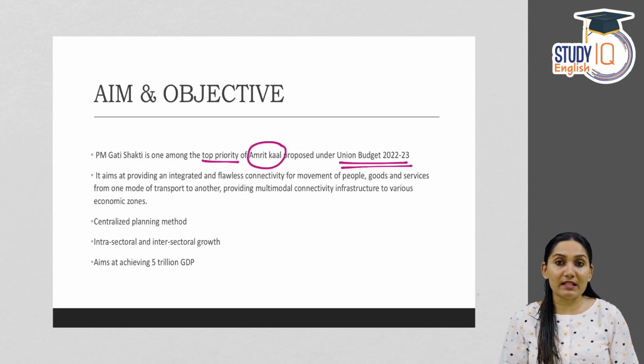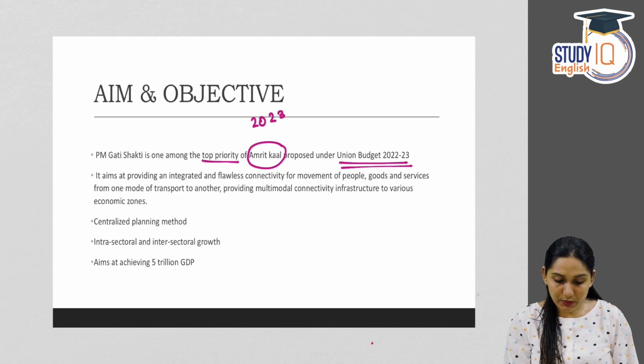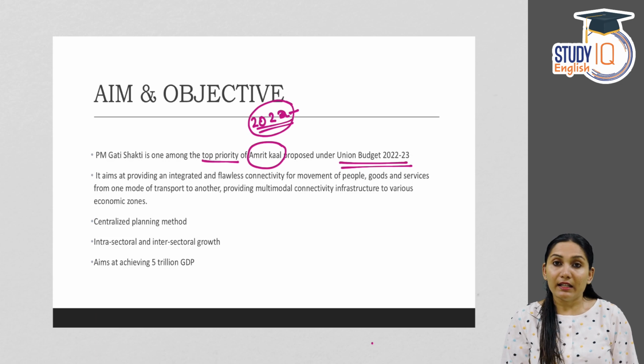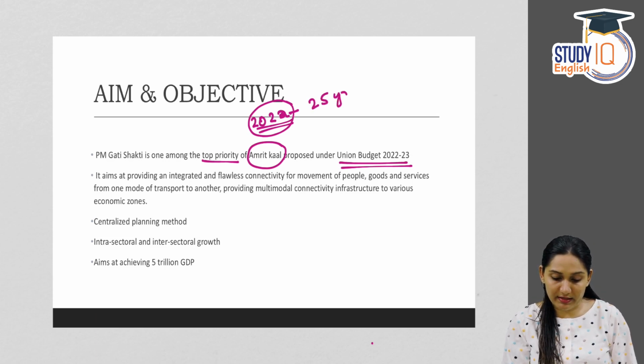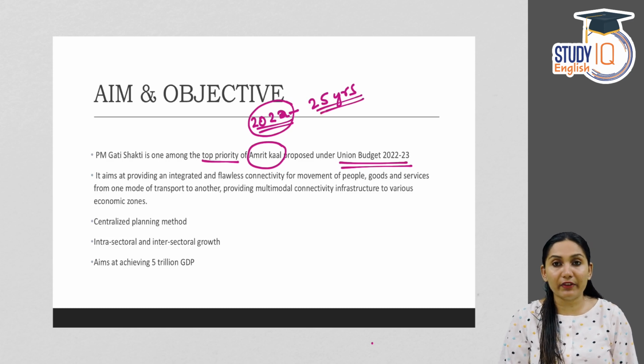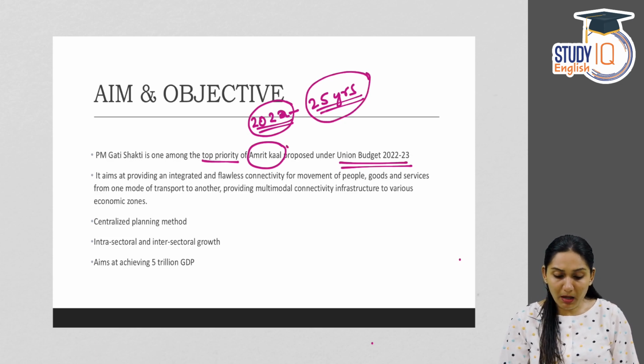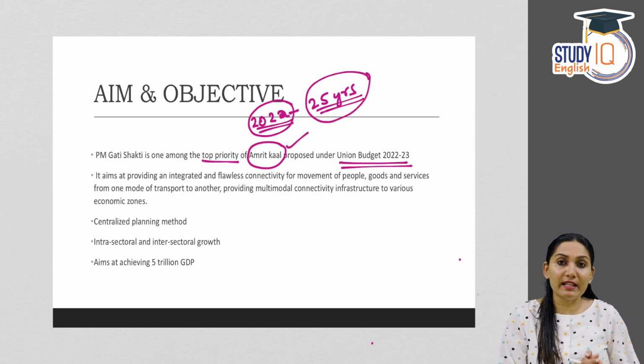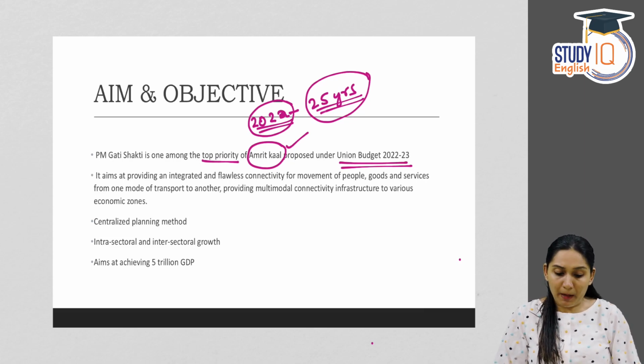So what is meant by this Amrit Kal? The Prime Minister, the government has referred to 2022. In 2022, we completed 75 years of independence and then the next 25 years, that is from the 75th year of independence to the 100th year of independence. This 25 years is considered as the Amrit Kal. The 25 years between 75 years of independence and 100 years of independence is referred to as the Amrit Kal.